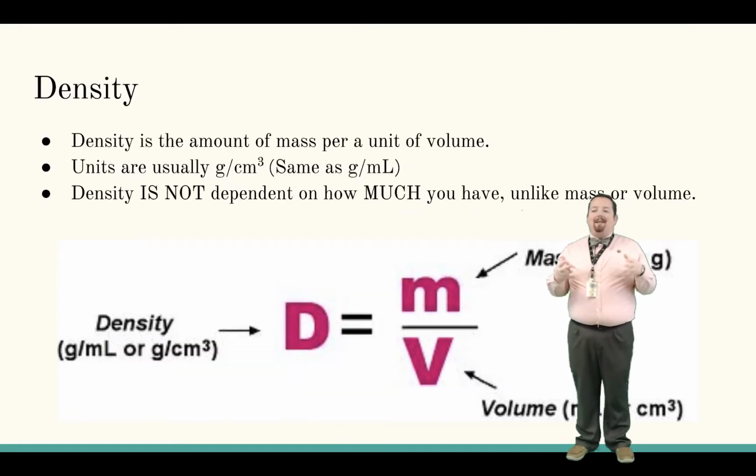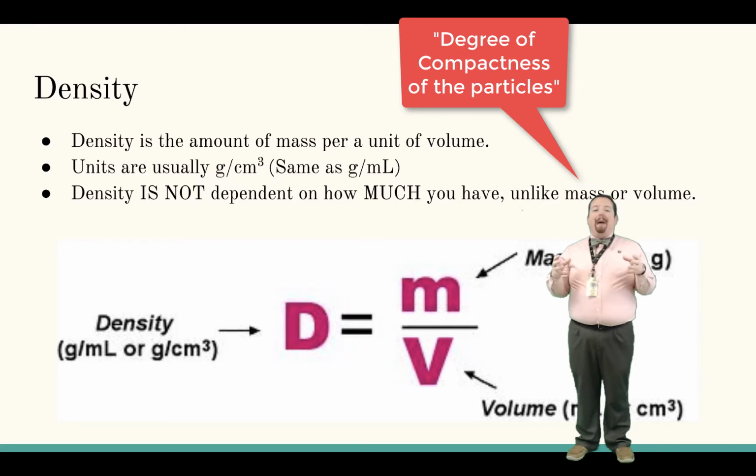Density is the amount of mass per unit of volume of a substance. We could also call it the degree of compactness of the particles of a substance, so how close together the particles are. We usually use the unit of grams per centimeter cubed, but it's the same as grams per milliliter. Those are interchangeable, so we could use either.